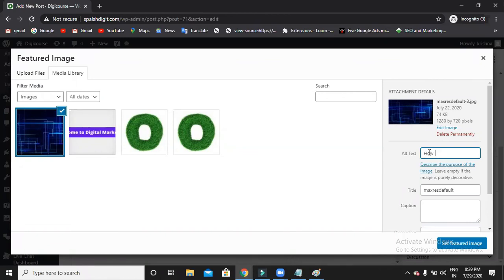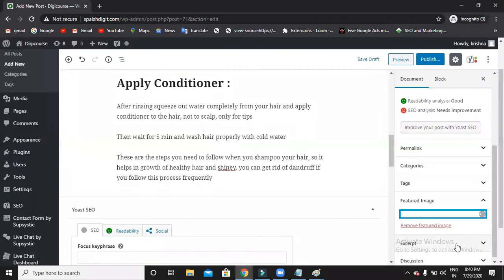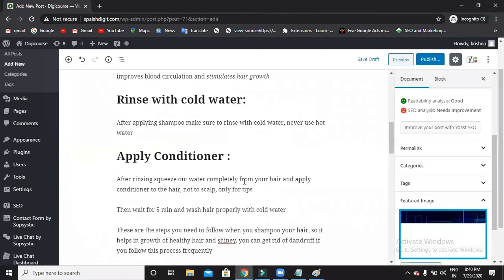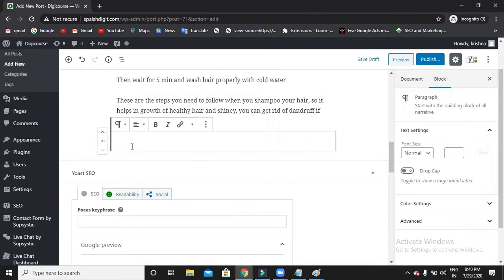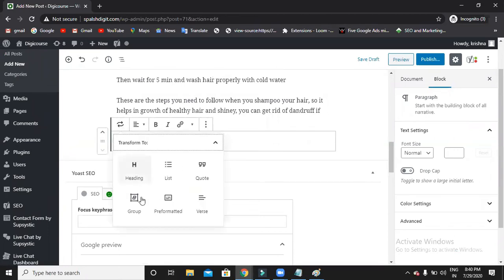So how to shampoo. This is what alternative text is. If you want to use an image within this content, you can use it. So here you have an option.